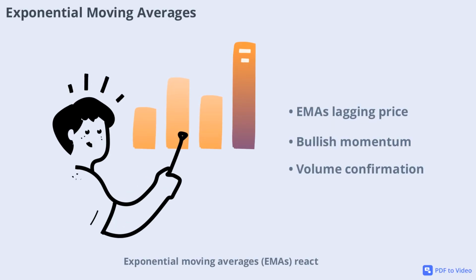Exponential moving averages, EMAs, react more quickly to price changes. For DJT, the 5-day EMA is at $11.78, and the 10-day EMA is at $11.43, both well below the current price. This rapid separation between the EMAs and the current price underscores the recent bullish momentum. Traders often look for such gaps as confirmation of a strong trend, especially when supported by high volume.